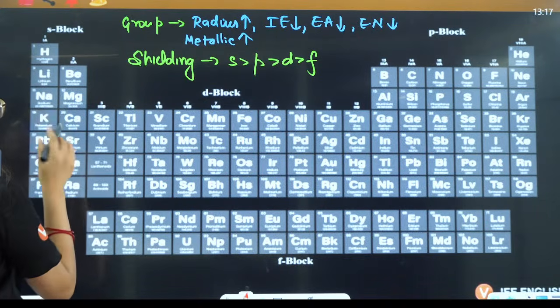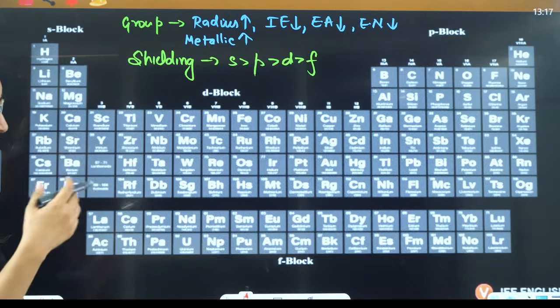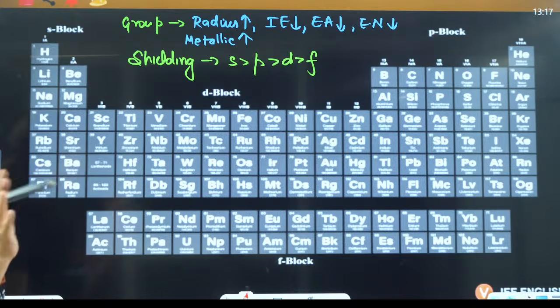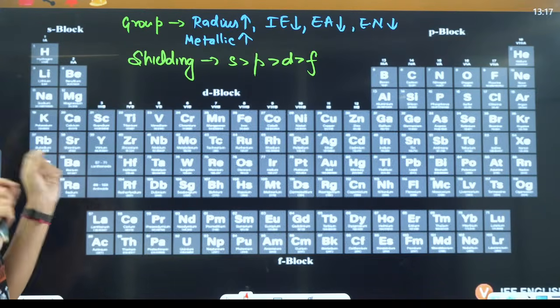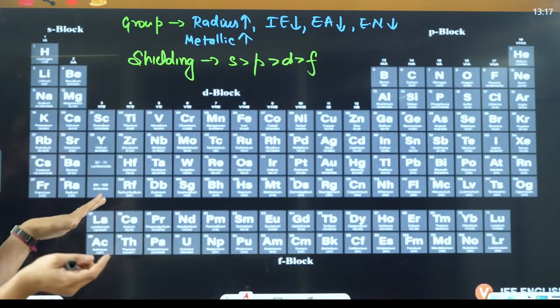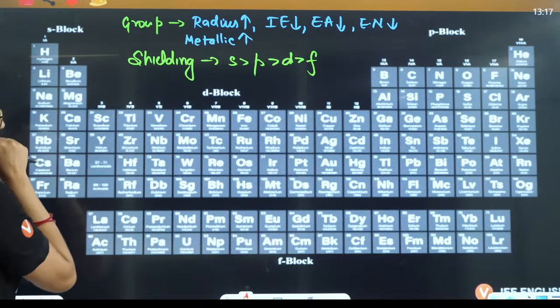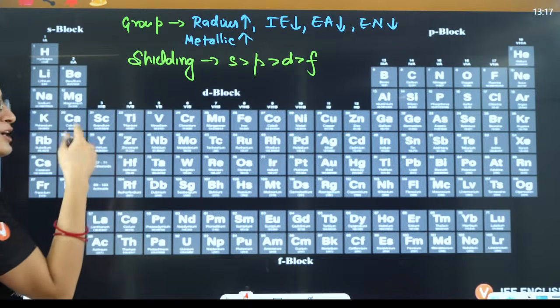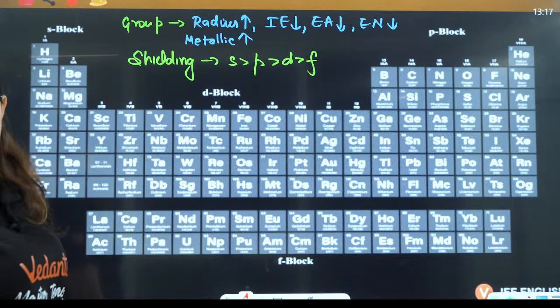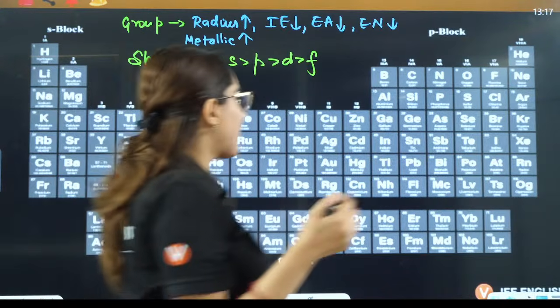In this case, they are talking about metallic radii, maximum and minimum. See, along the period, we know that the radius decreases. But for noble gases, because of van der Waals radius, they have the maximum.